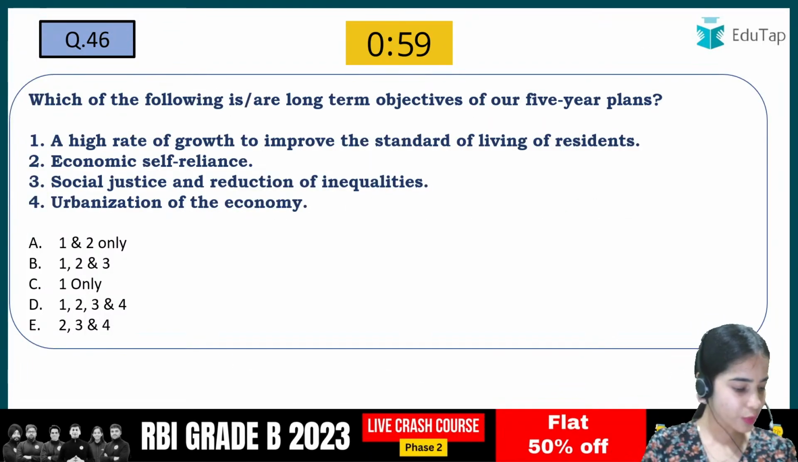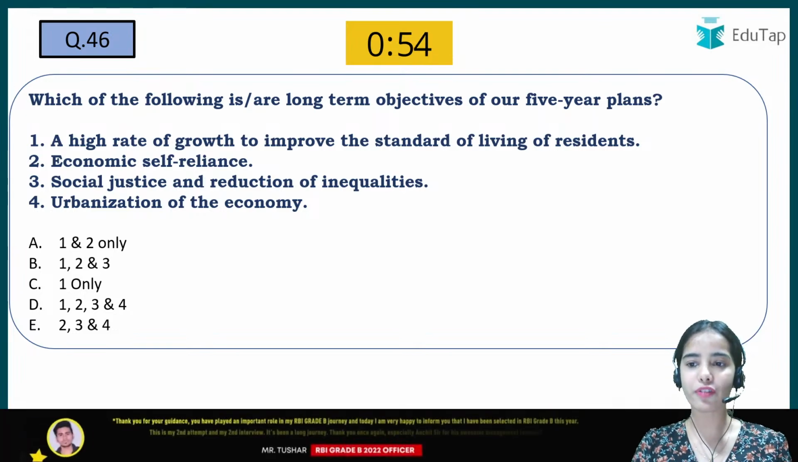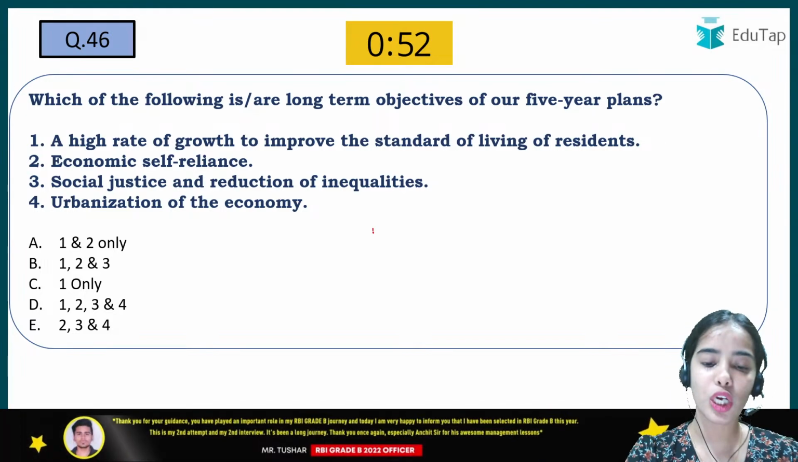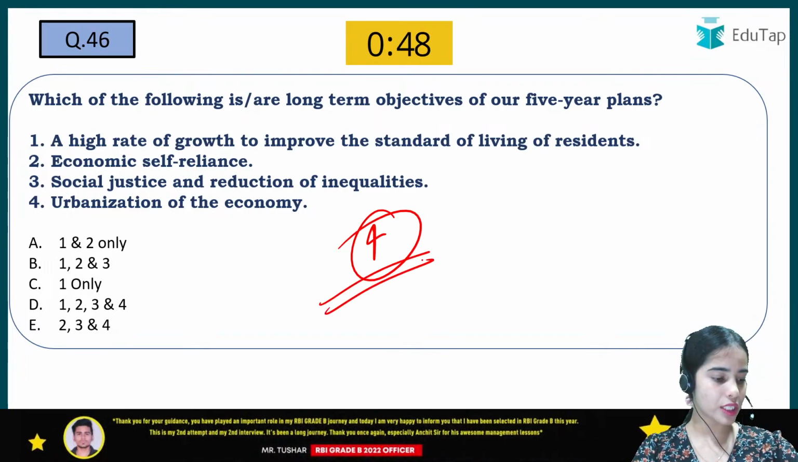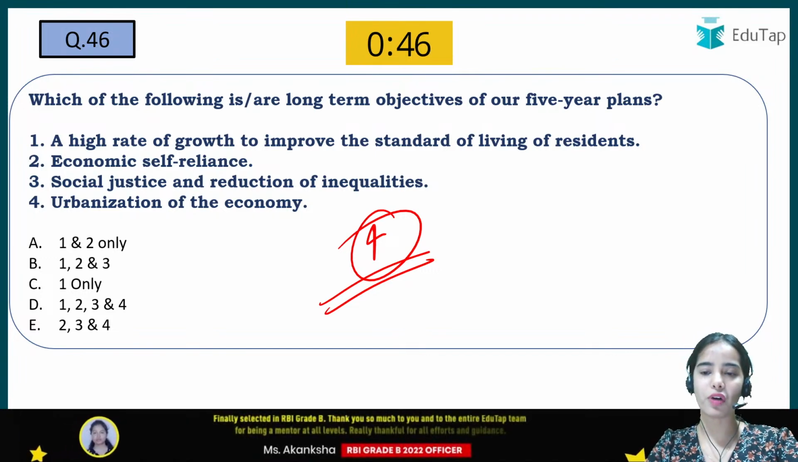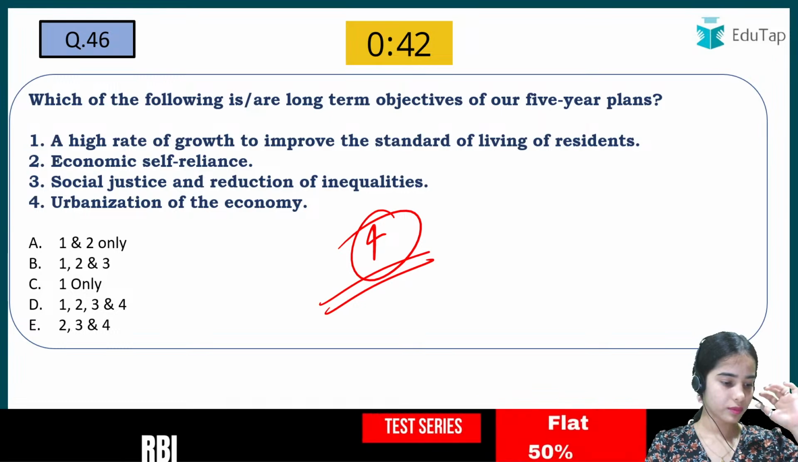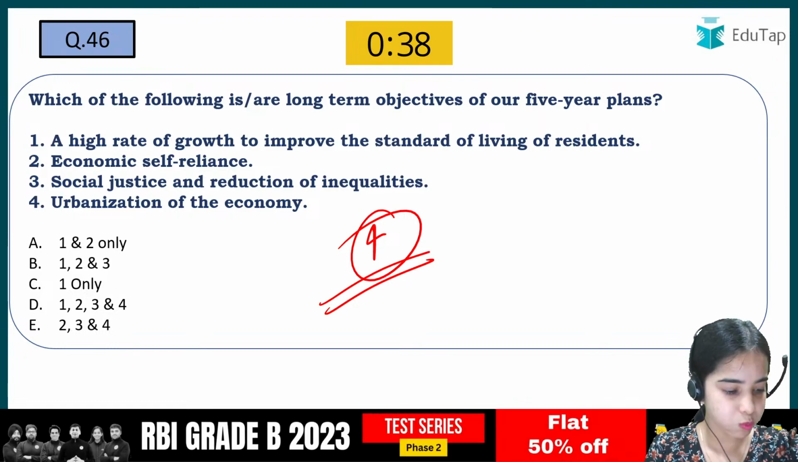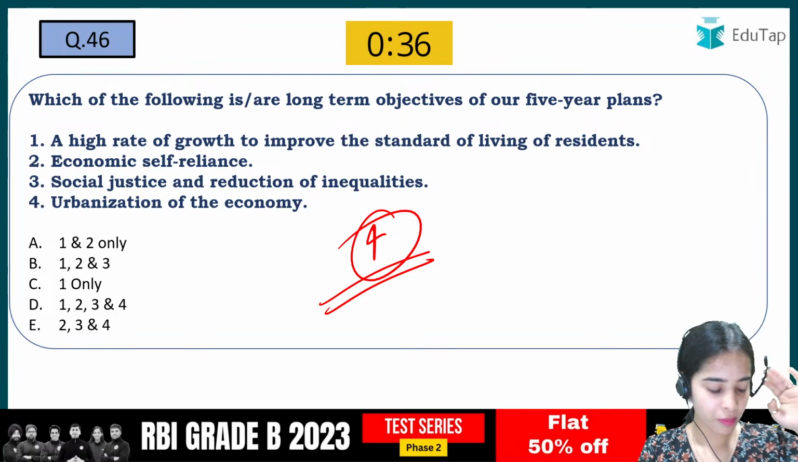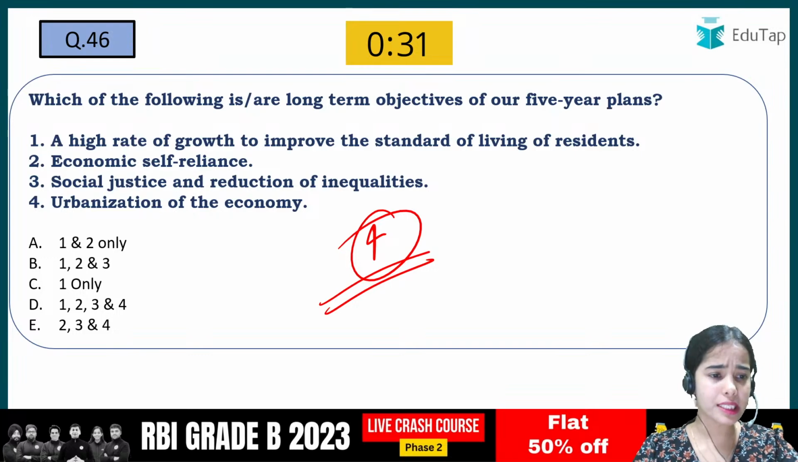Now coming to the next question, that is which of the following is or are long-term objectives of our 5-year plans. So there are the 4 long-term objectives of the 5-year plan. You have to tell which of the following is or are the long-term objectives of our 5-year plans. So here I am getting the B answer, that is correct.